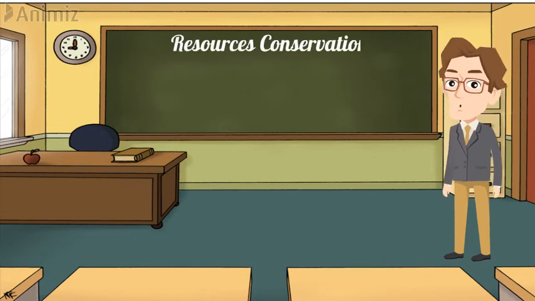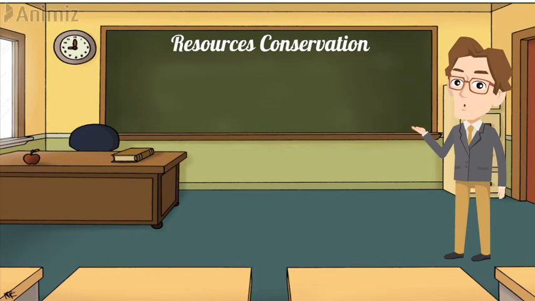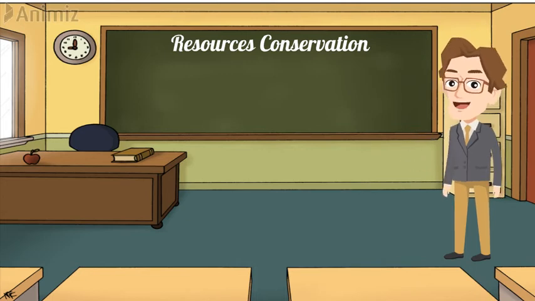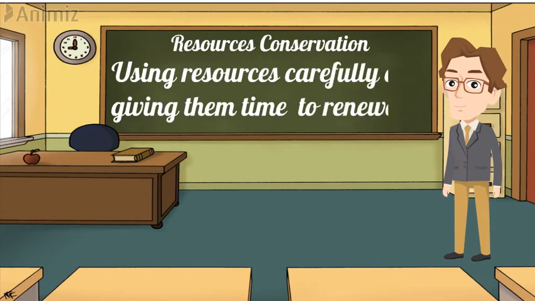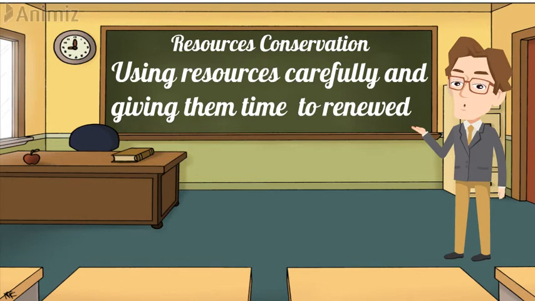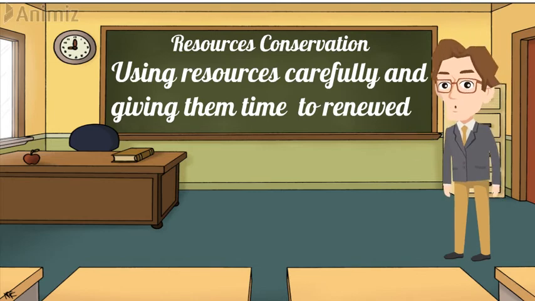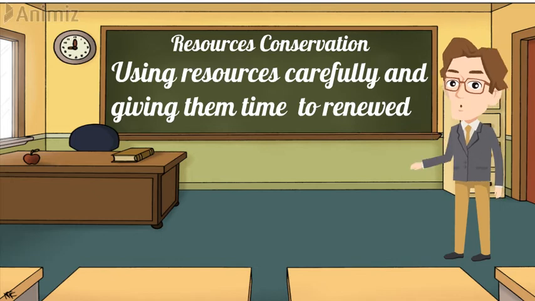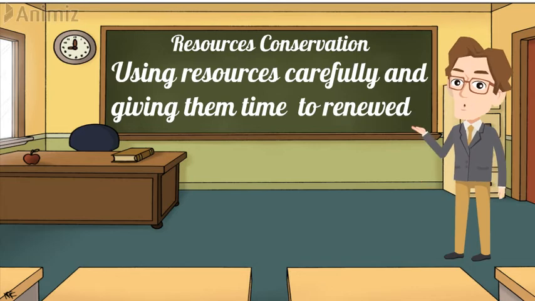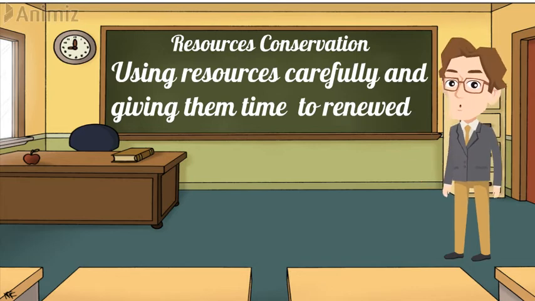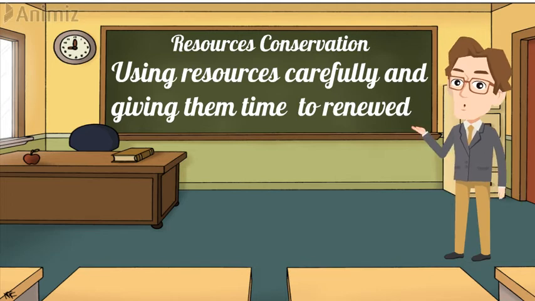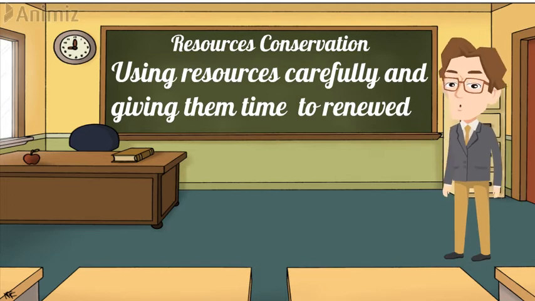The two points which were given in the conserving resources topic are, first, resource conservation. So what is resource conservation? Using resources carefully and giving them time to renew, means preventing the resource, using it carefully and properly, and not wasting it. This is called resource conservation.